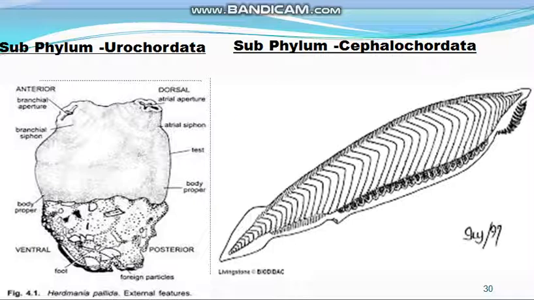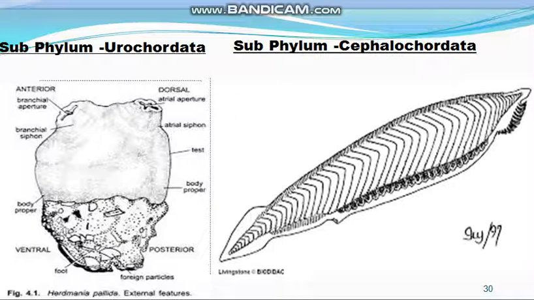The example of Cephalochordata, as you see in this picture, is Amphioxus. So this is all about the subphylum Cephalochordata. These are the first two subphylums of phylum Chordata: first is Urochordata and the second is Cephalochordata. The example of Urochordata is Herdmania, and the example of Cephalochordata is Amphioxus.